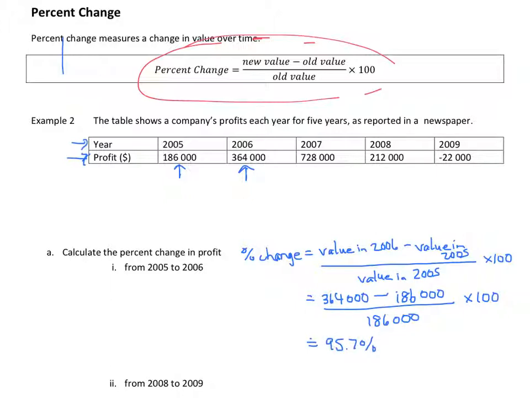In other words, there was a 95.7% increase, so this would be a percent increase in the company's profits. Sometimes this number turns out to be a negative, which would indicate that the profits are actually decreasing.